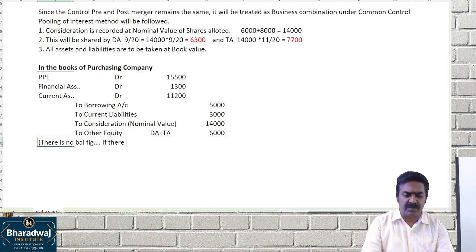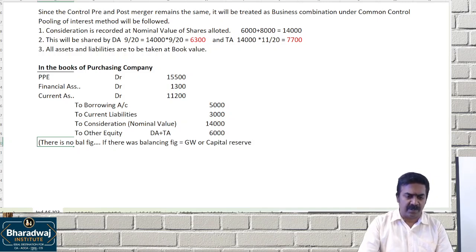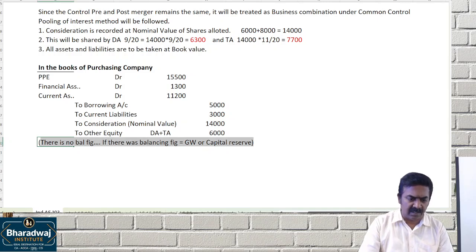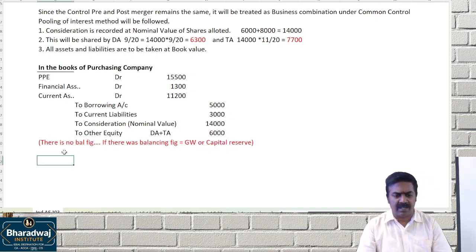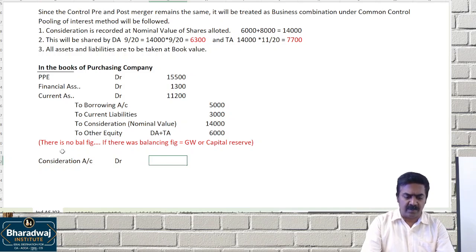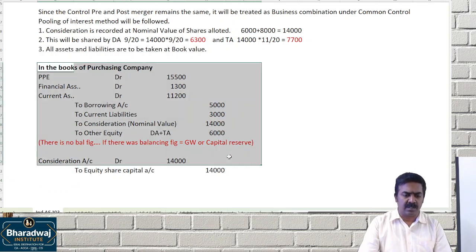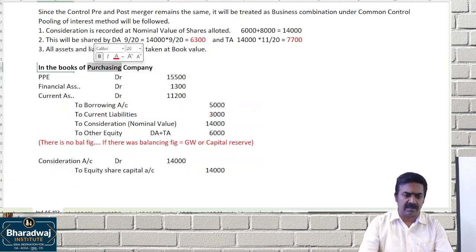If there was a balancing figure, what would you have taken? Goodwill or capital reserve. The question, it is only for your future understanding I have given. Okay, there is no balancing figure. Consideration account 14,000 will be recorded at nominal value. This is in the books of the purchasing company, or you can say acquirer.